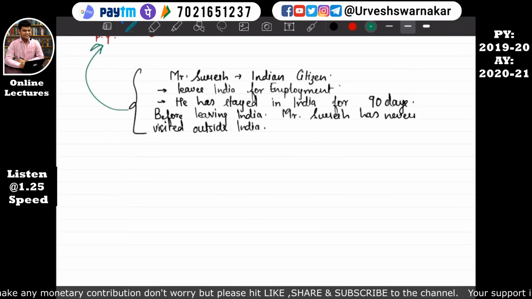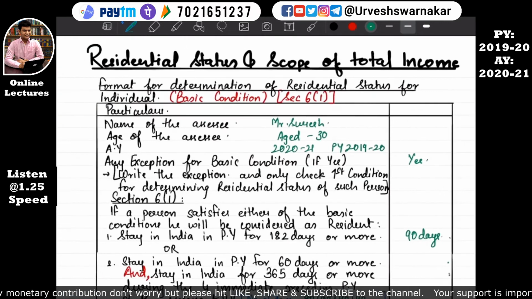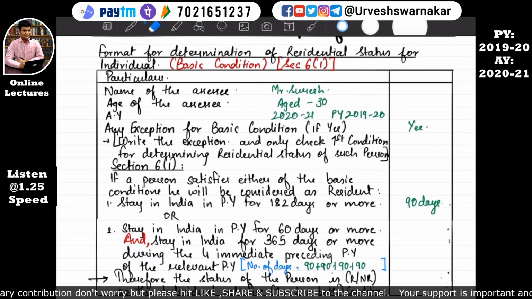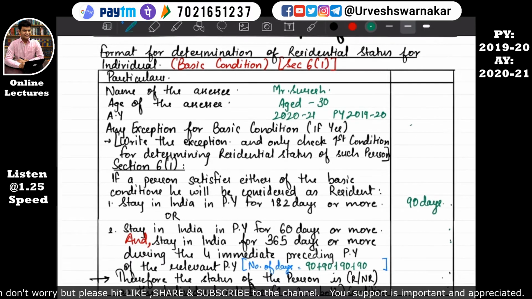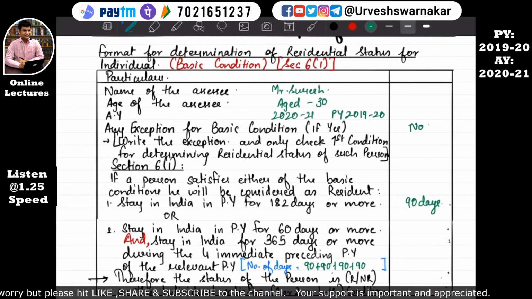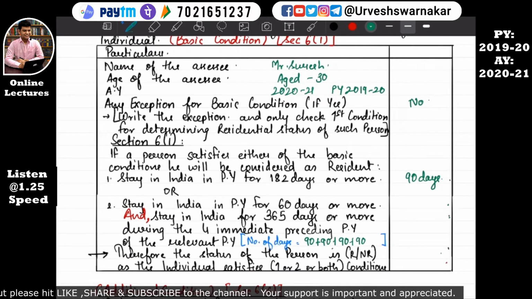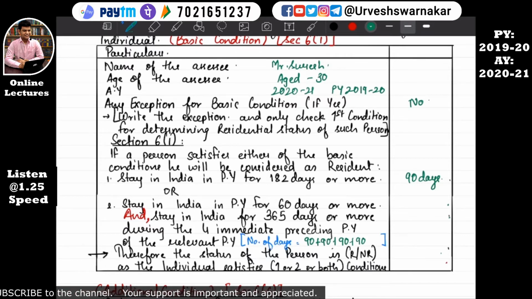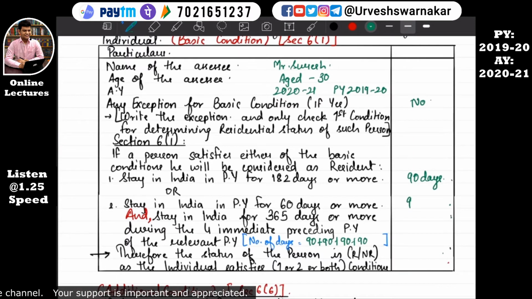Here, Mr. Suresh, now we are considering Mr. Suresh with no exceptions, but he has stayed in India only for 90 days. Before previous year 19-20 he has never visited outside India. That means here we'll write: stayed in India in the previous year for 60 days or more.